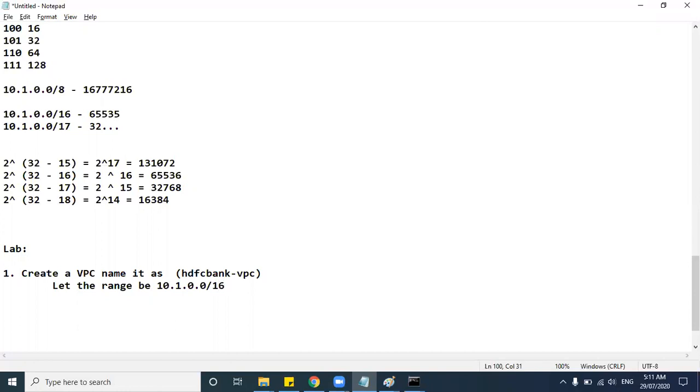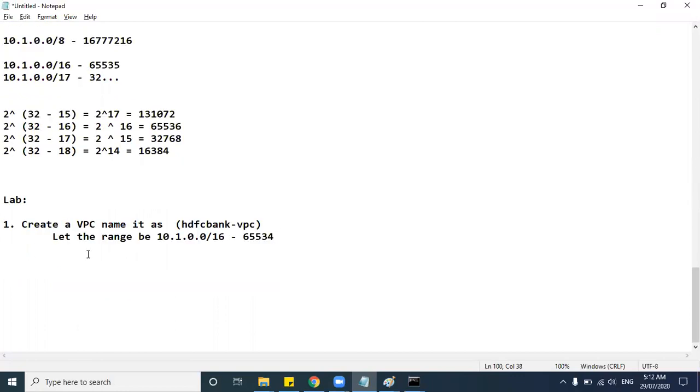How many IP addresses will be created here? Around 65,535 or 534. Okay. After creating the VPC, you need to enable DNS hostnames, guys. I'll tell why it is required: once you create EC2 machines, you must be able to see your hostnames here.